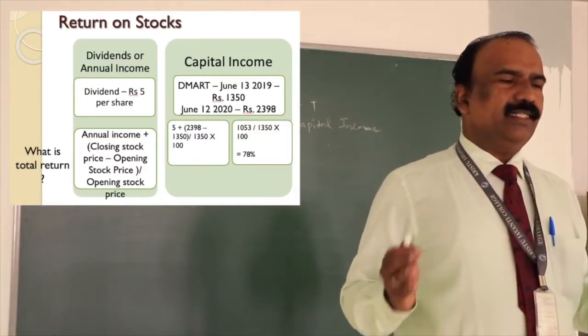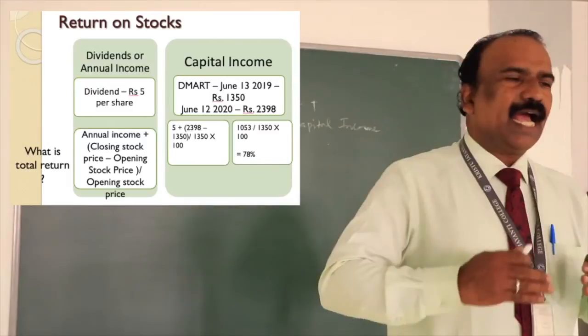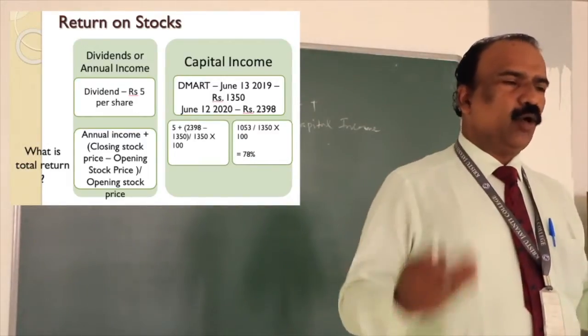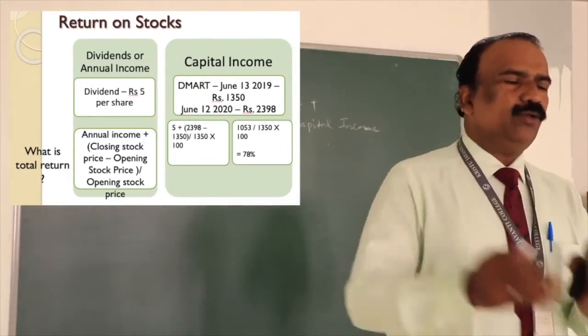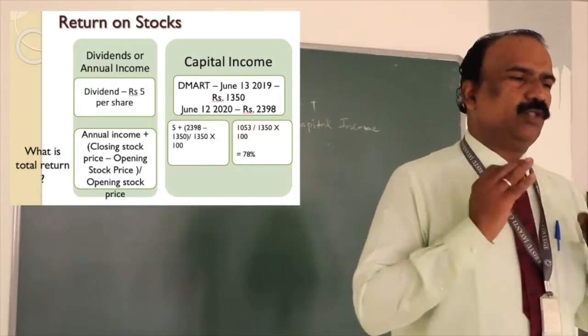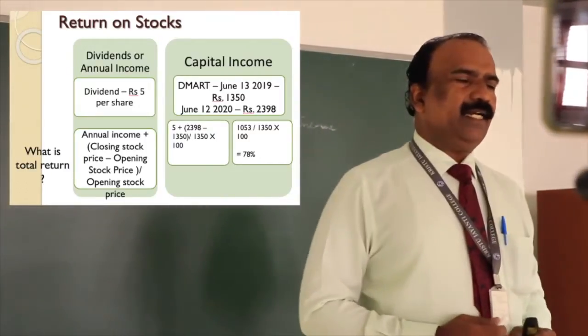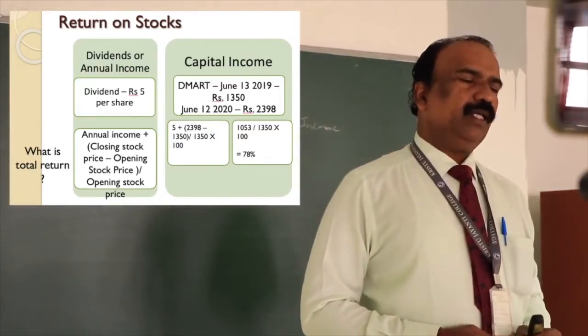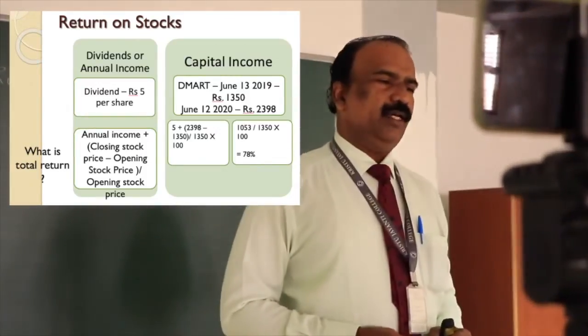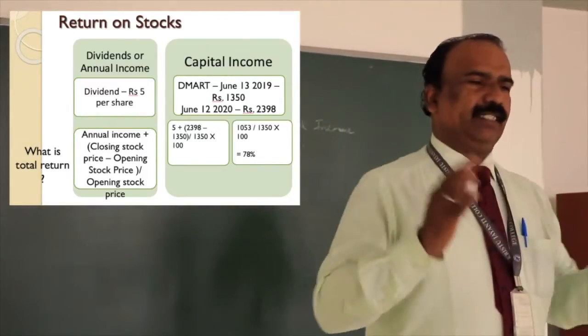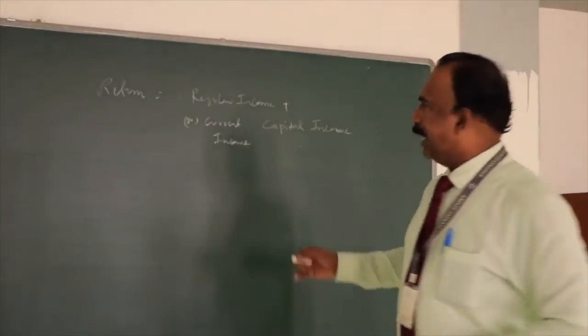So what is it called? This is called capital income. The stock has grown from 1,350 to 2,398 over the past 1 year. The company has declared rupees 5 per share. So how do we get the rate of return from this particular stock?